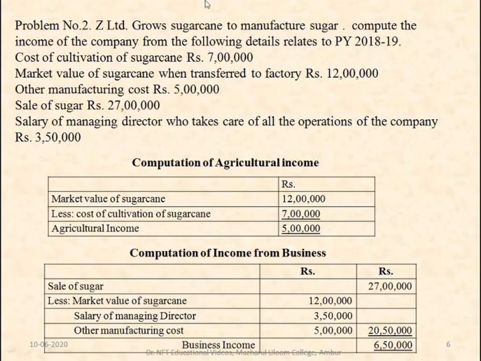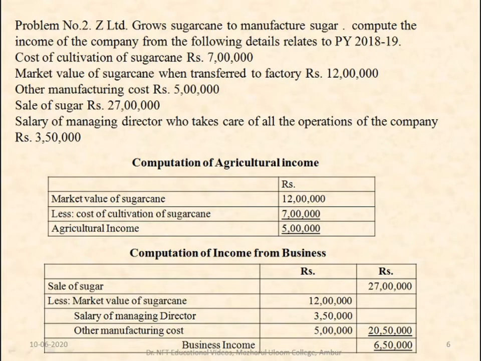We'll see one problem. Z Limited grows sugarcane to manufacture sugar. Compute the income of the company from the following details related to previous year 2018-19. Cost of cultivation of sugarcane is 7 lakh. Market value of sugarcane when transferred to factory is 12 lakh. Other manufacturing cost is rupees 5 lakhs. Sale of sugar is 27 lakhs. And salary of the managing director, who takes care of all the operations of the company, is rupees 3,50,000.